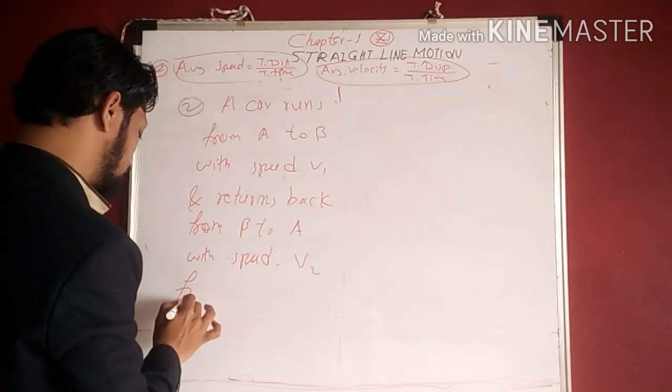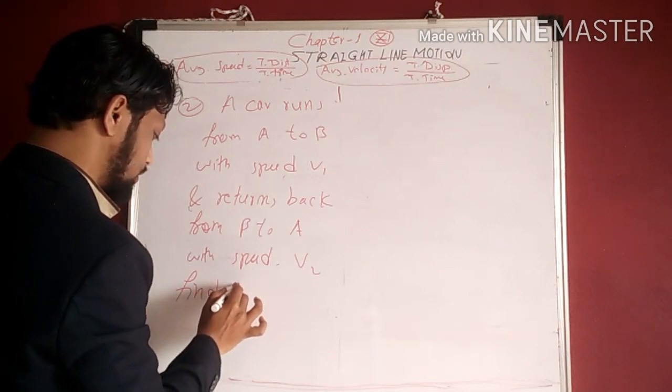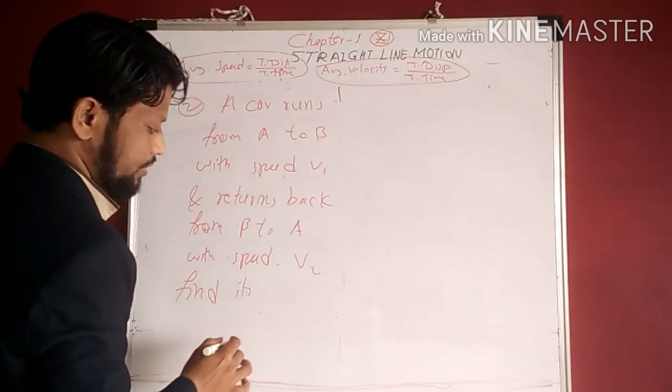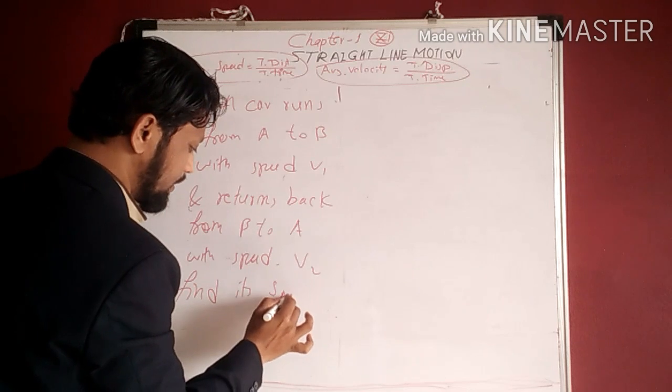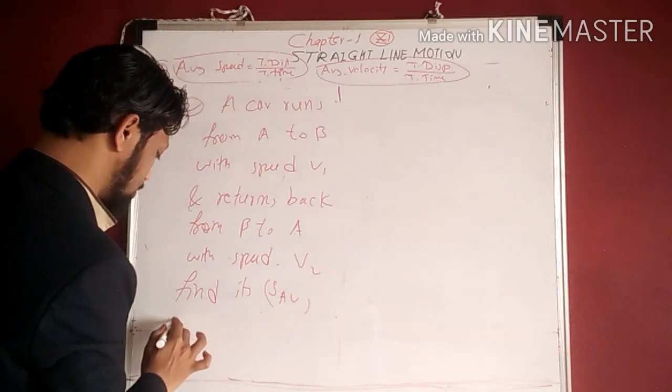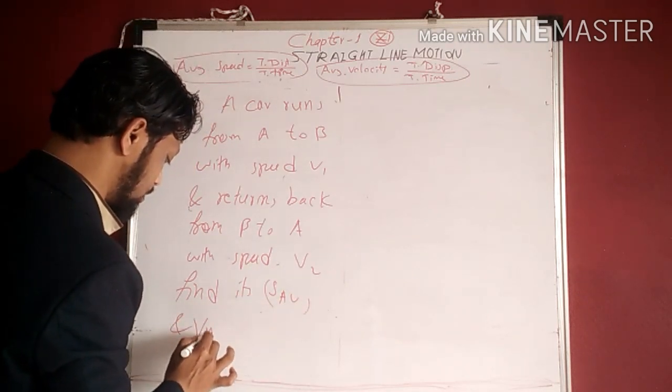Then find its average speed and also average velocity.